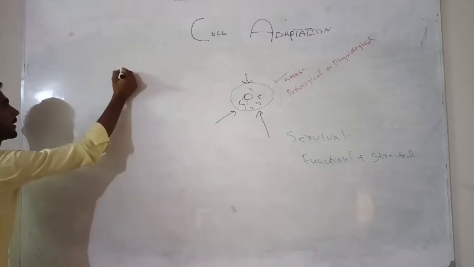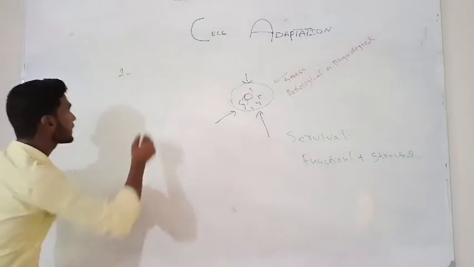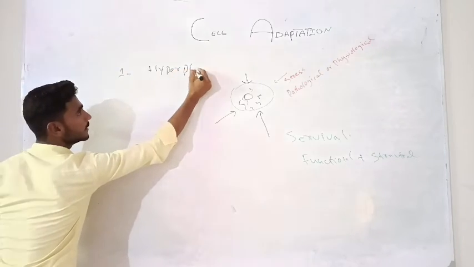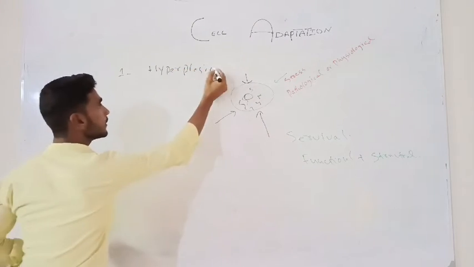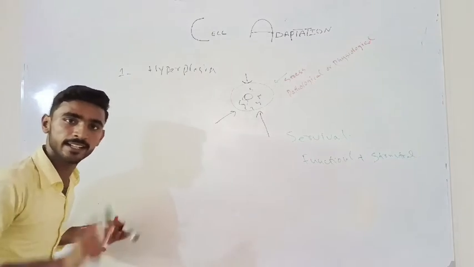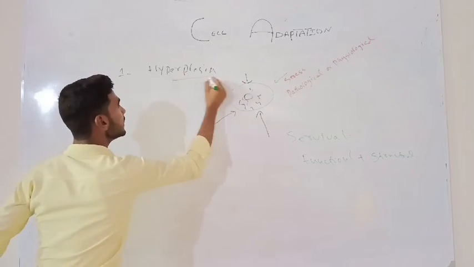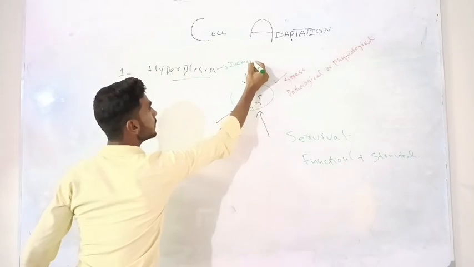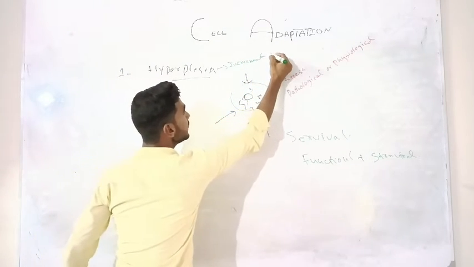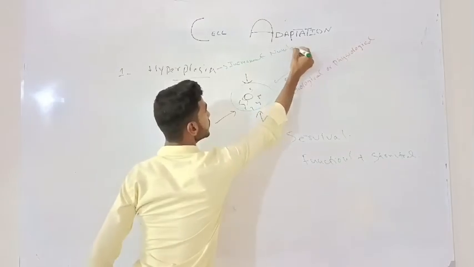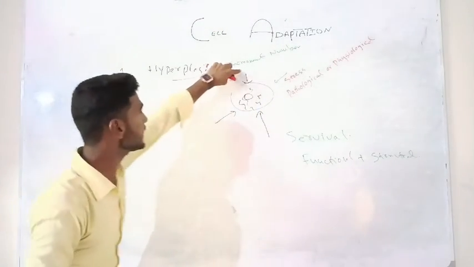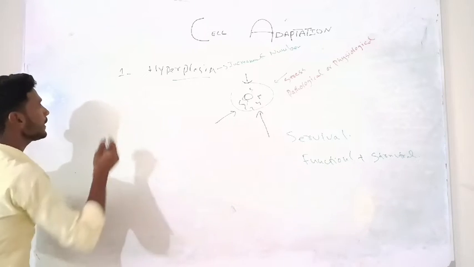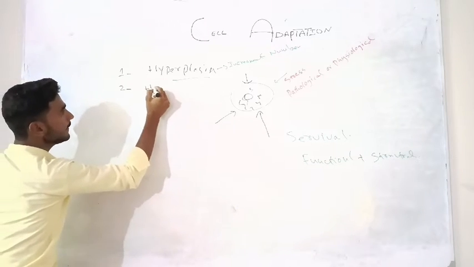Number one, hyperplasia. Plasia means increase in the number. The second one is hypertrophy.